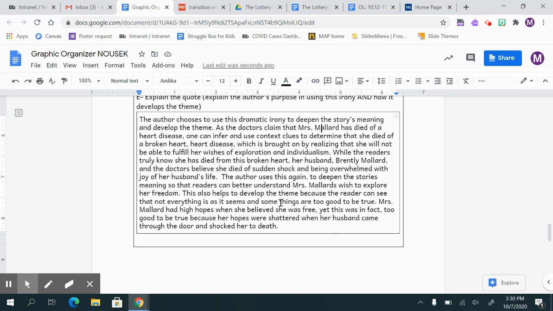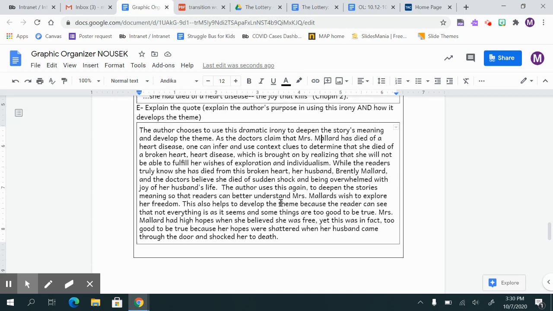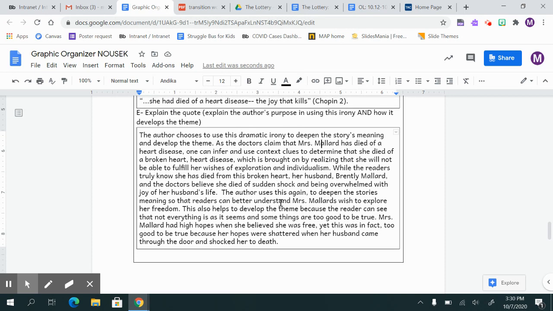Okay, now we're going to explain our quote. As the doctors claim that Mrs. Mallard has died of a heart disease, one can infer and use context clues to determine that she has died of a broken heart, which is brought on by realizing that she will not be able to fulfill her wishes of exploration and individualism.